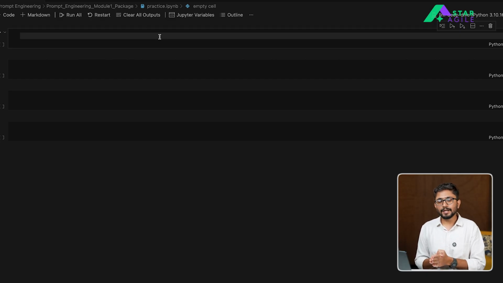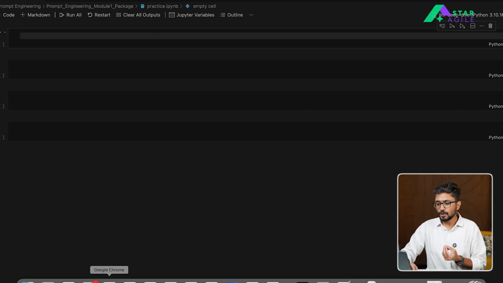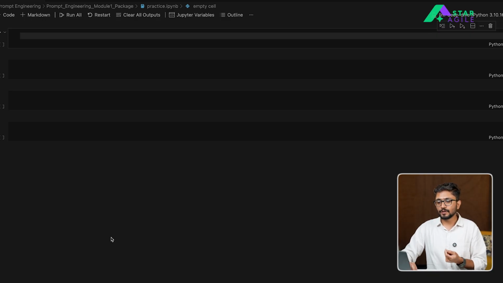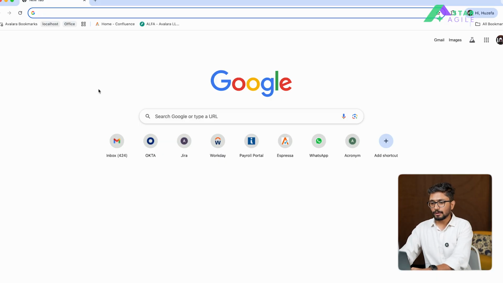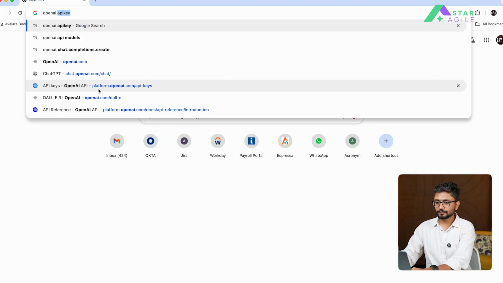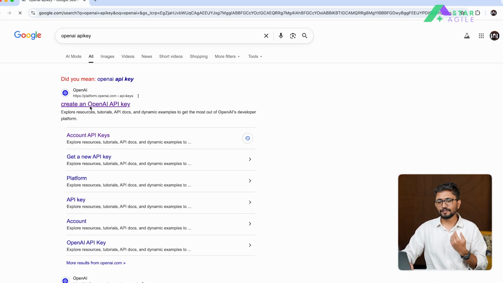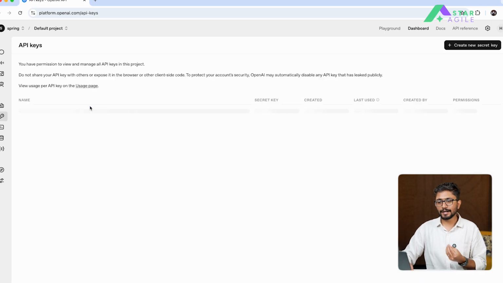Now, setting up OpenAI for your machines is fairly easy. The first and foremost thing that you need to keep in mind is to create your own API secret key. How do you create an API key? Let me also show you that. In order to create an API key, you first need to go to OpenAI's website, type out OpenAI API key, go to the first link on Google, which will redirect you to your page.